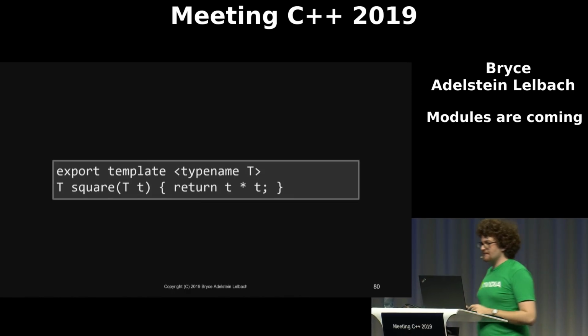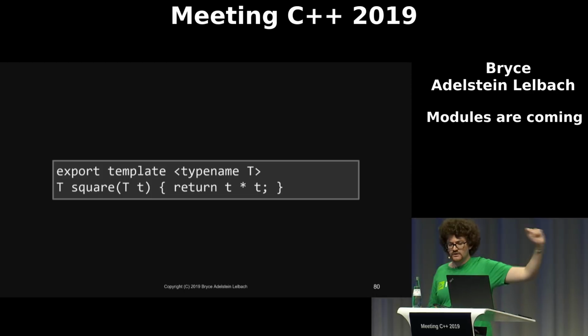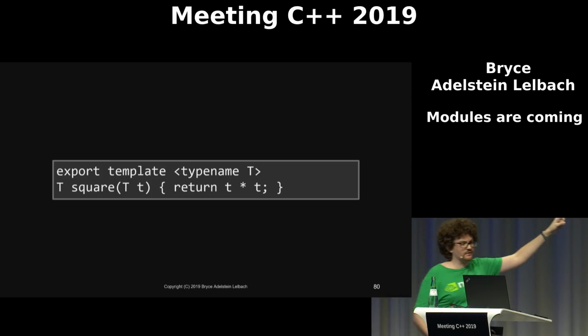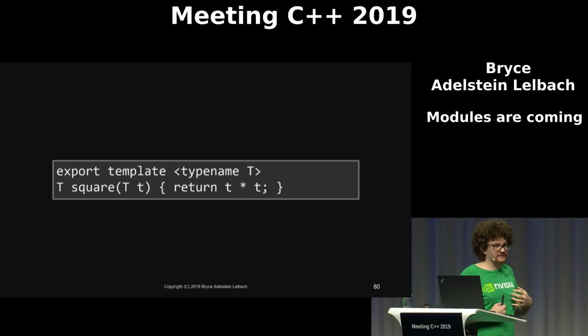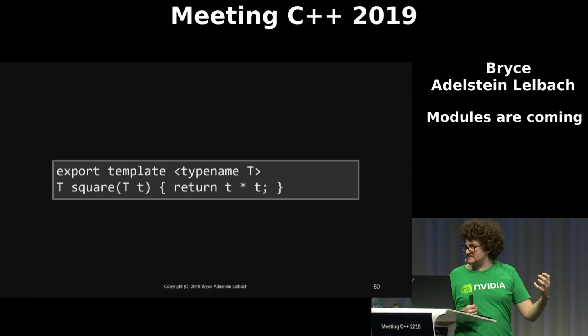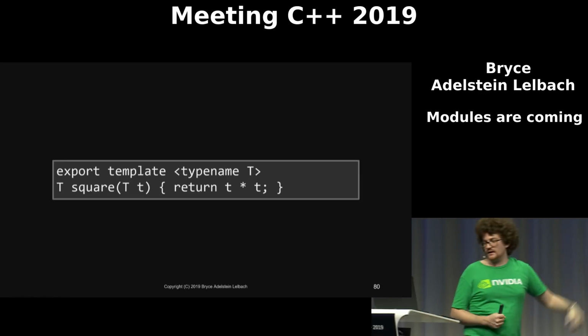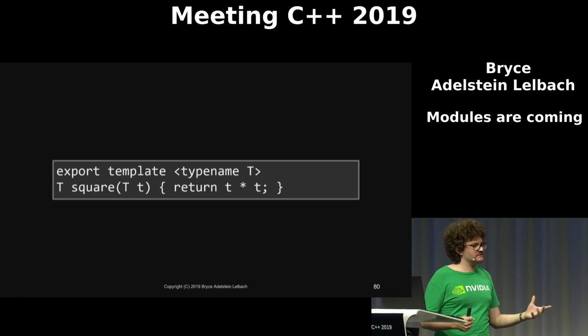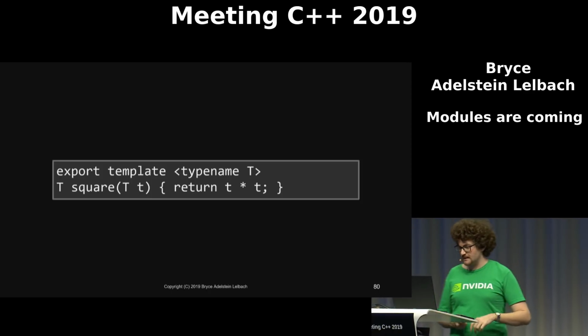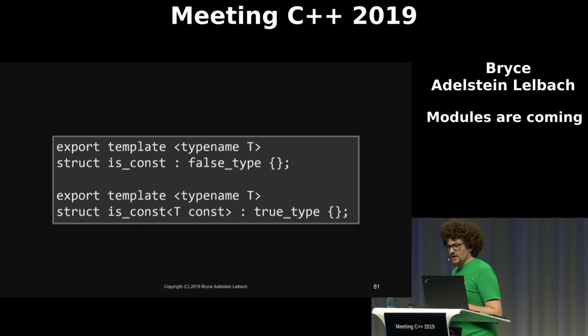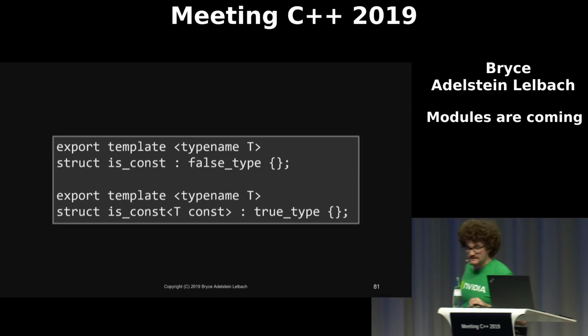You can export templates, although note that the export keyword must go before the template keyword. You will have a gut instinctive feeling to want to put it before the type, because that's where you usually put specifiers on templates, and that's where you would put it on a regular function. But this is where it goes on a template. And you can also export specific template instantiations.